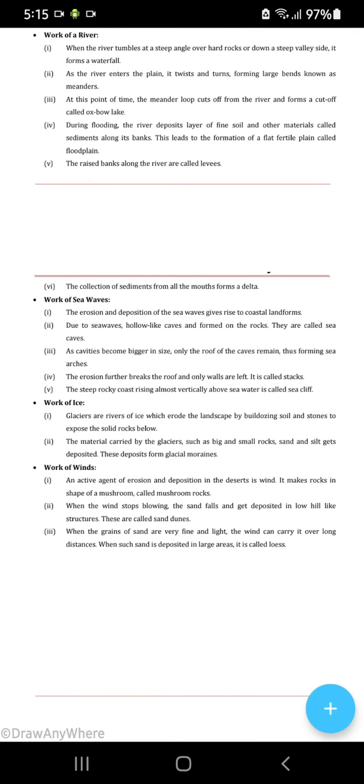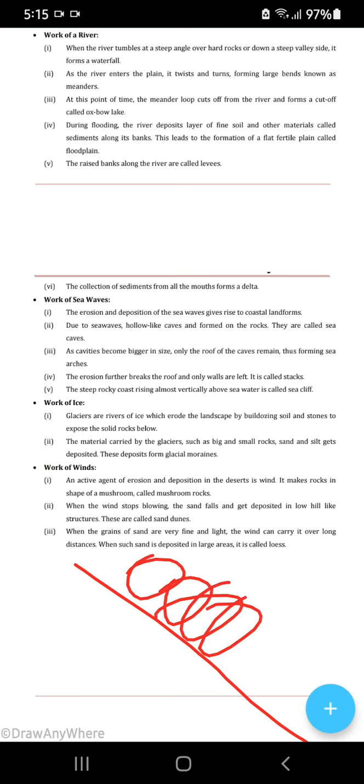Work of ice. What does ice do? Glaciers are rivers of ice, which erode the landscape by bulldozing soil and stones to expose the solid rocks below. So you see, when the glaciers flow through the hill, like this, here they come, here they come. Okay, and all the soil is being carried away. So therefore they are one agent.